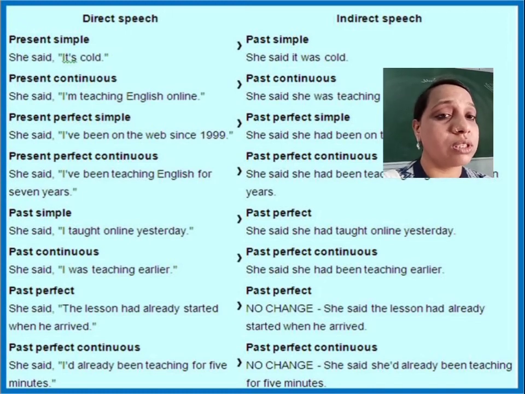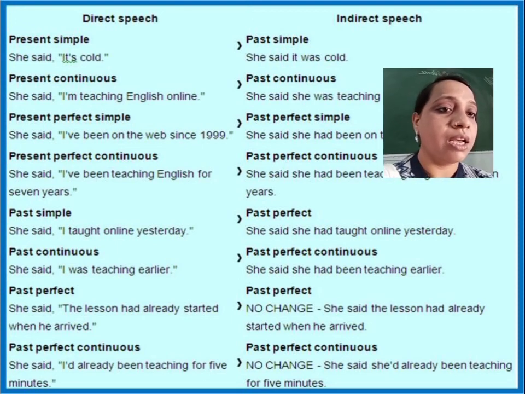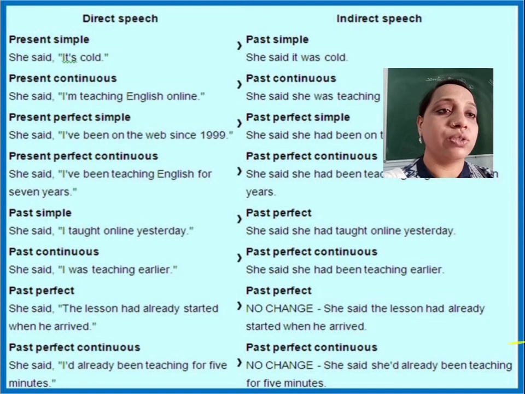Okay, past continuous will change into past perfect continuous. She said, I was teaching earlier. She said that she had been teaching earlier. Past perfect will change? No, it is past perfect only. Past perfect continuous will be the same, past perfect continuous. I hope it's all clear to you.